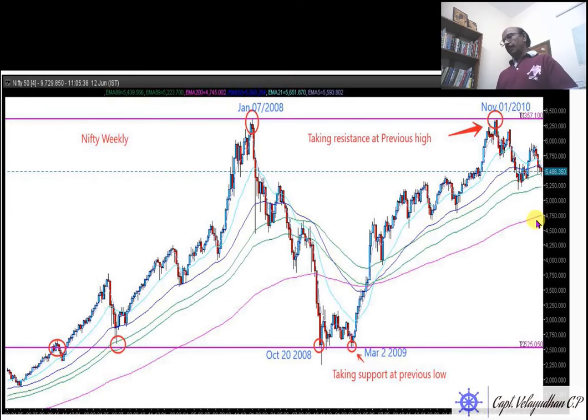Then the market came down. So here sellers are more and buyers are less. And another type of people found the market had already run up too much and the valuation is high, so they don't want to enter here. They are waiting for a correction to buy. So there are fewer buyers, and this zone became a resistance zone.